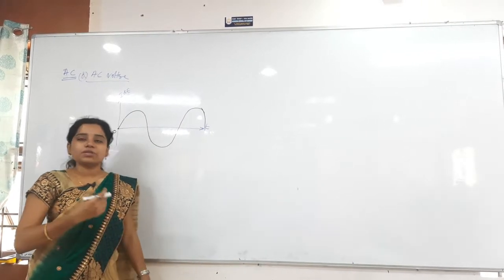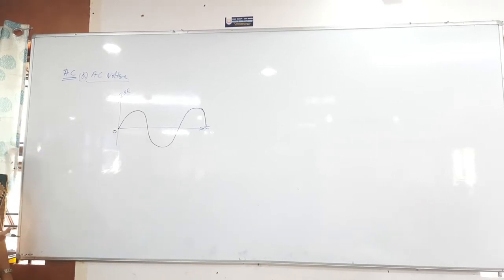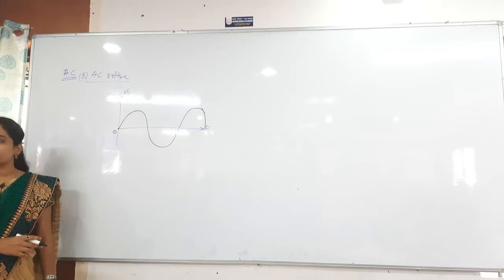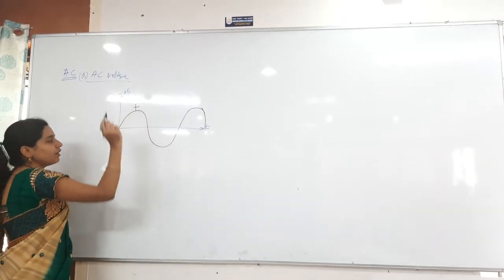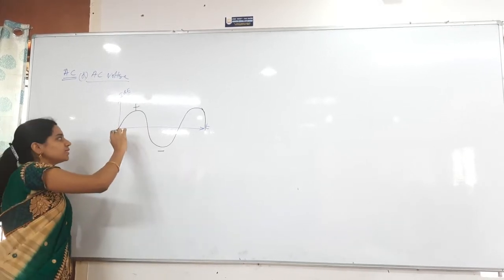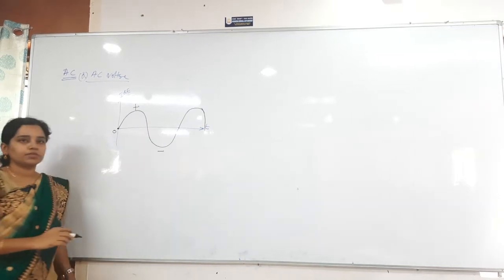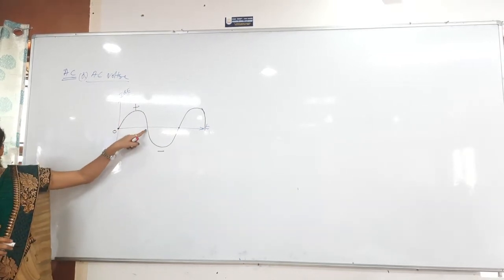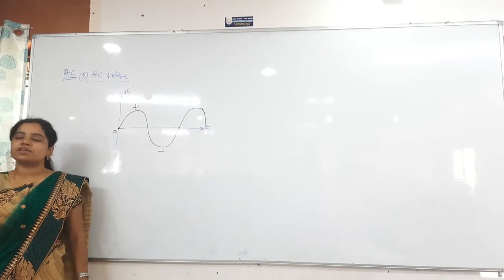So as time increases, the current or voltage changes its direction. That is mainly what alternating current is about. This is the positive half cycle, and this is the negative half cycle. One full complete cycle means it has to reach 0 a second time. The first time it already reached here, and the second time it has to cover the positive direction as well as the negative direction.